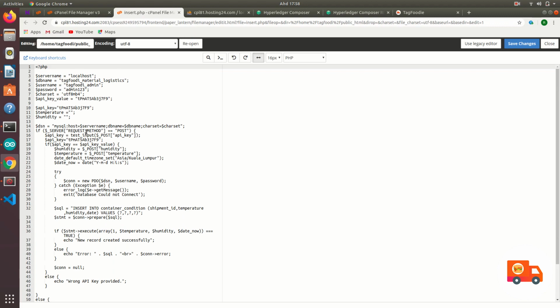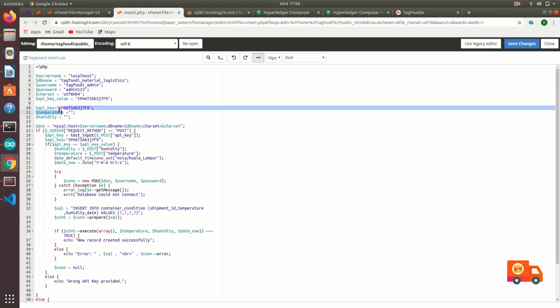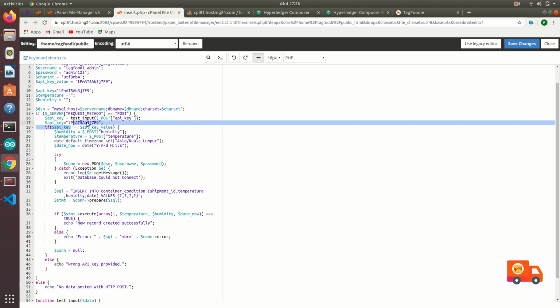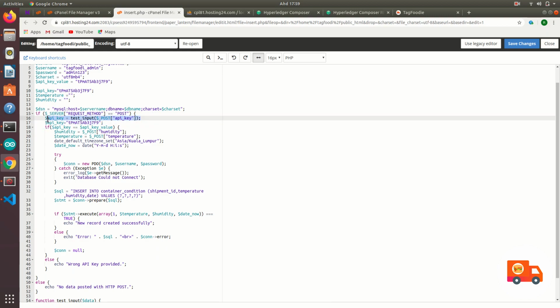Okay, so right here, as we can see, we have our API key. This is hard coded, and this is getting from the IoT.